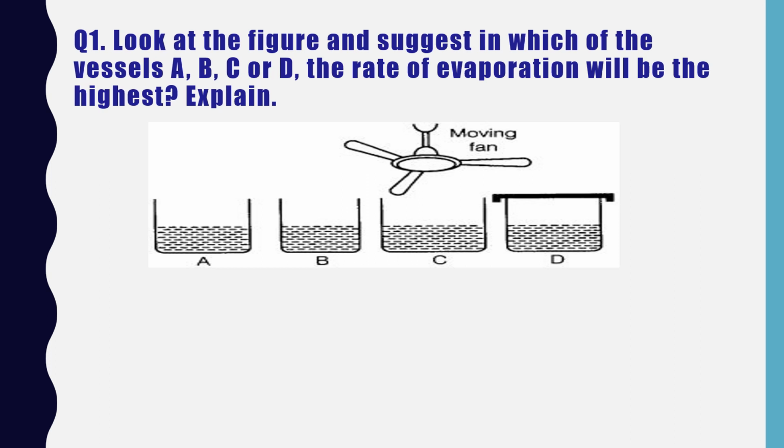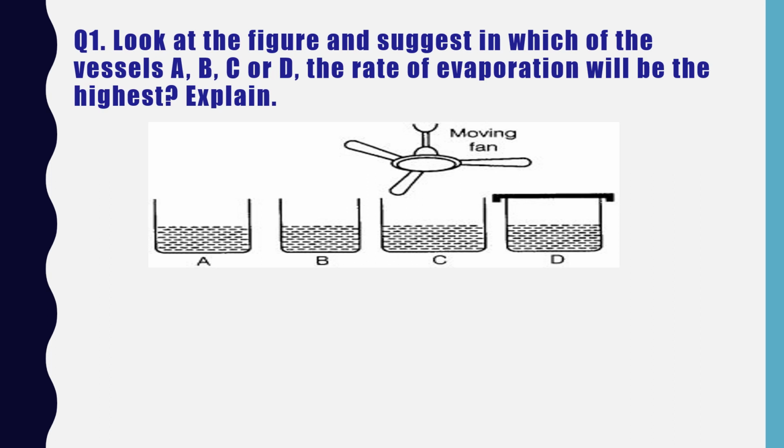According to the question, the answer should be C. Why? Because you can see over here that the surface areas of beakers A, C and D are all equal, but as you know, the rate of evaporation is affected by certain factors: first is temperature, second is wind speed, third is surface area, and fourth is humidity.